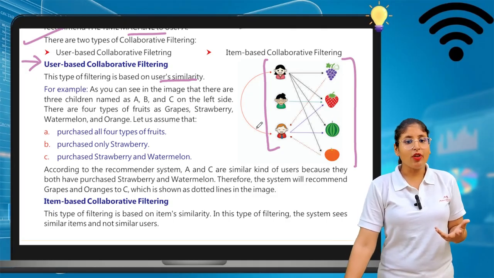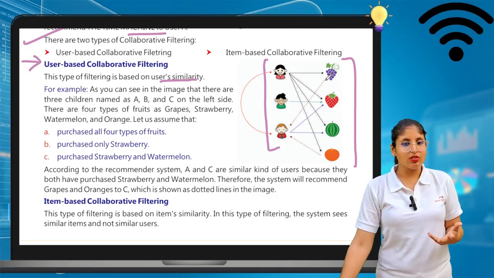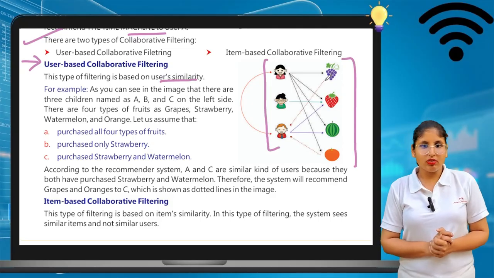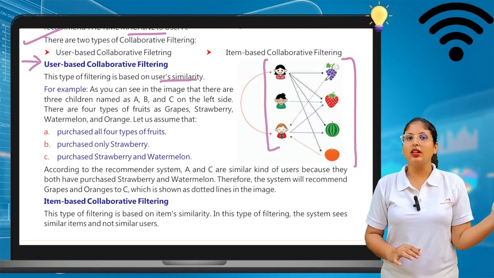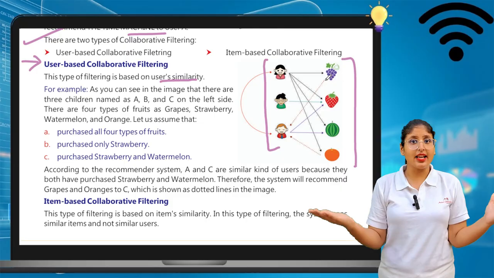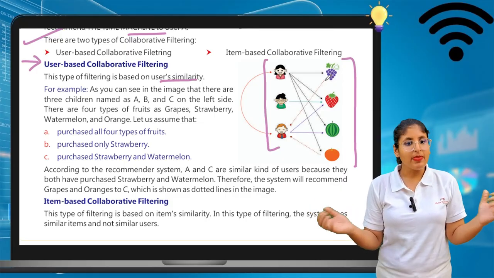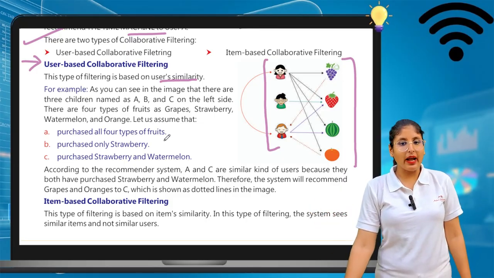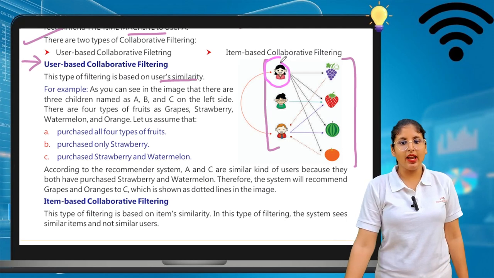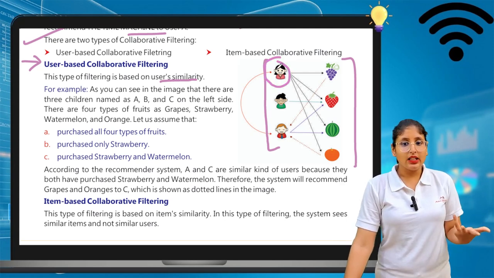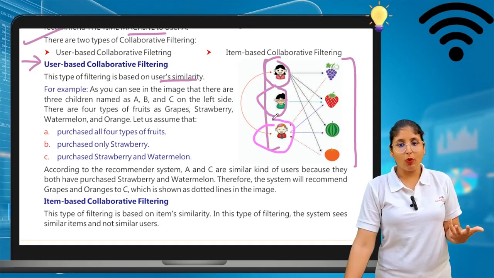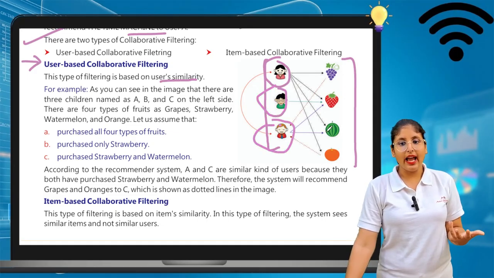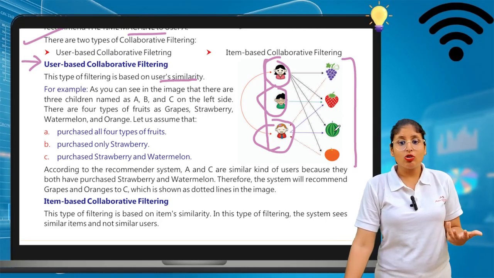The four types of fruits are there: strawberry, grapes, watermelon, and orange. On the left side, the girls and boys are there. On the right side, we can see the names of the fruits. For example, A purchased all of the fruit. B purchased strawberry. C purchased strawberry and watermelon.